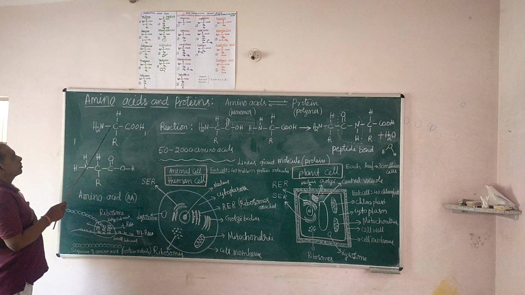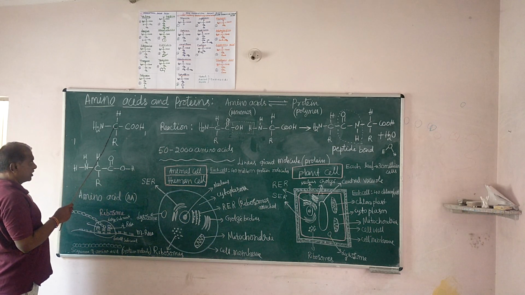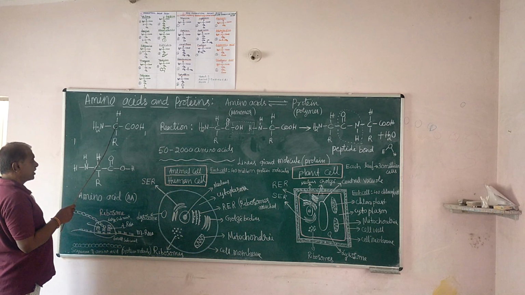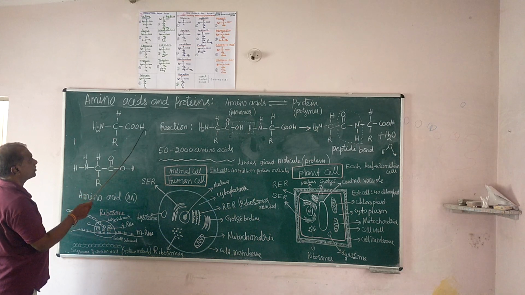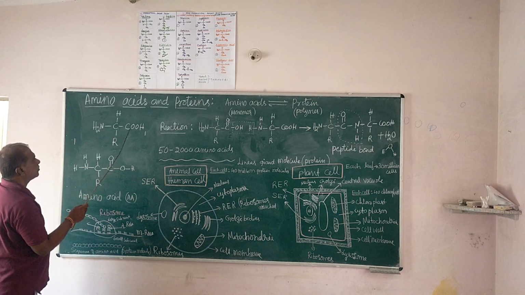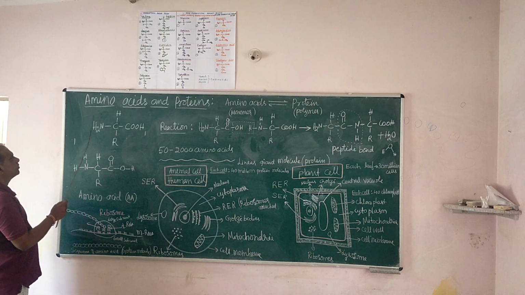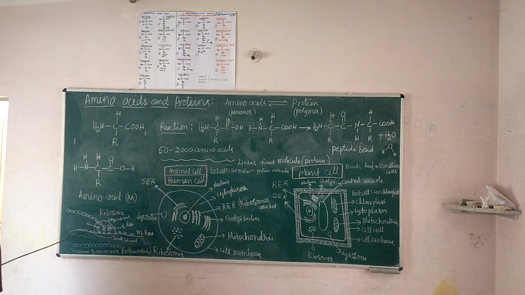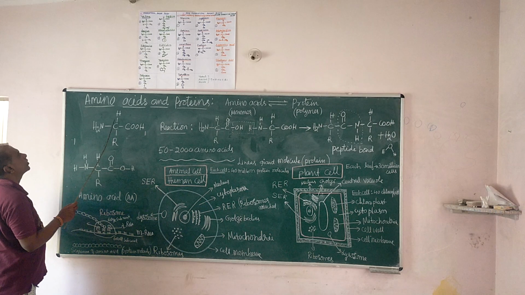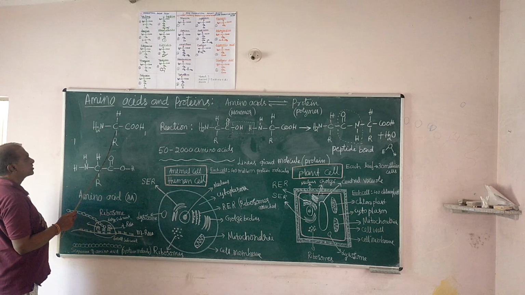Look at this. Carbon atoms are present in the molecule and the atoms are connected by chemical bonds. The carbon atom is here. This carbon atom is connected to a group of atoms called the carboxylic group. In organic chemistry, you call it the carboxylic group, COOH. And this is chemically bonded to NH2, that is the amino group. The amino group is called the basic group, and the other is the acidic group. This behaves like an acid, this behaves as a base. And the carbon is connected to a hydrogen atom. This is common to all amino acids.